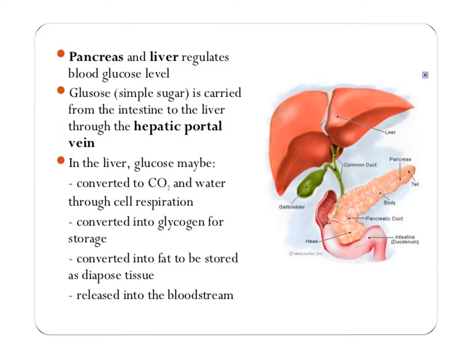Before starting the major homeostatic roles of liver, here are some important functions of liver. Pancreas and liver regulate the blood glucose level. Glucose, a simple sugar, is carried from the intestine to the liver through the hepatic portal vein. In the liver, glucose may be converted to carbon dioxide and water through cell respiration, converted into glycogen for storage, and lastly converted into fat to be stored as adipose tissue, released into the bloodstream.